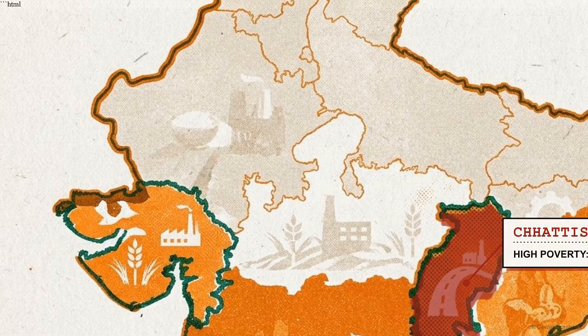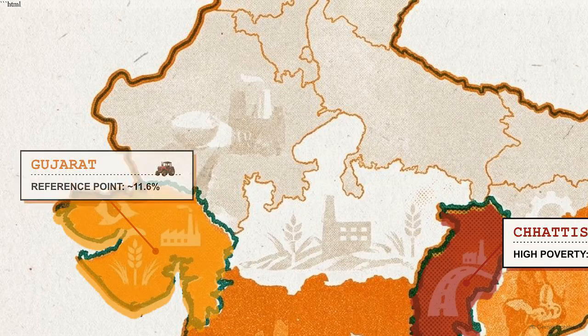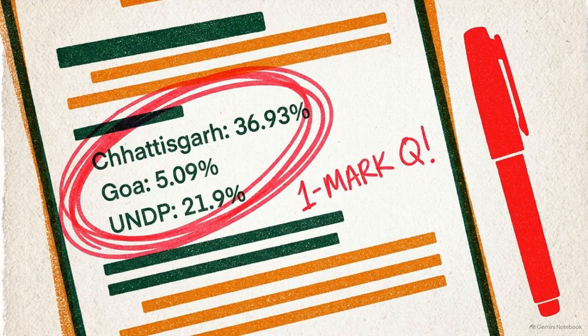Chhattisgarh registers as the poorest state with 36.93% poverty. Goa has the lowest at 5.09%. Gujarat sits in the middle at 16.63%. Memorize the exact percentages for Chhattisgarh, Goa, and the UNDP report. The examiners frequently target these 3 specific statistics for the 1-mark objective questions.